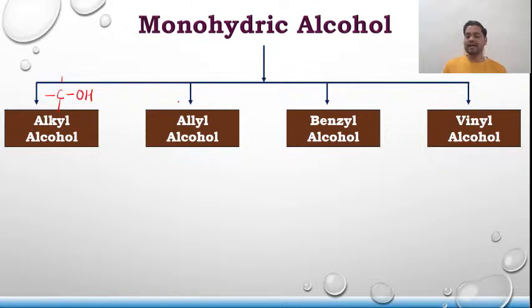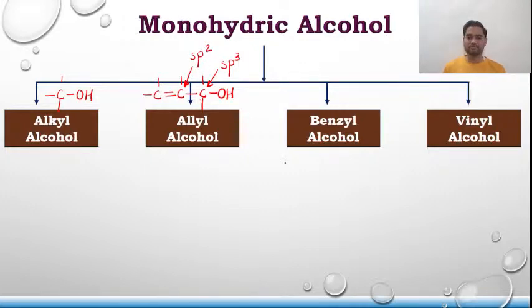Whereas allyl alcohol is the particular alcohol in which the OH group is again bonded to an sp3 carbon atom only, but that sp3 carbon atom is directly bonded to an sp2 carbon atom. So this is sp3, and it is directly bonded to an sp2 carbon atom, and such kind of alcohol is known as allyl alcohol.